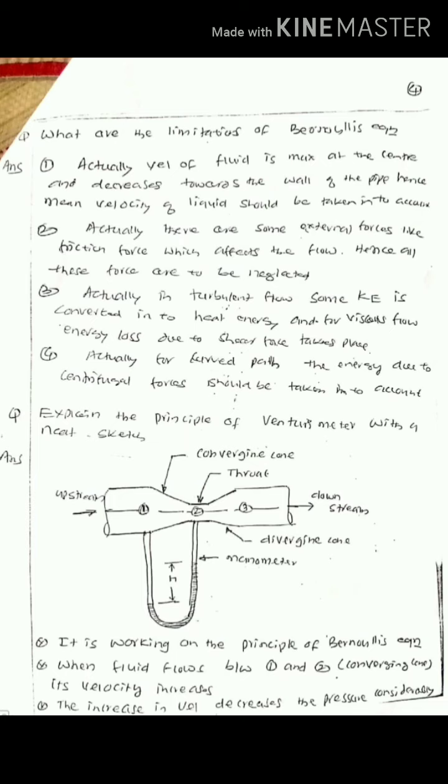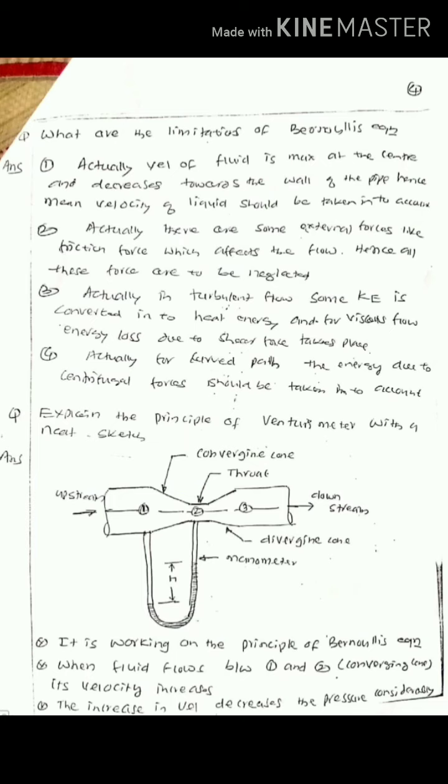Now we will come to some applications and explanations for the applications. The first one is: explain the principle of venturimeter with a neat sketch. Usually it is asked for 5 to 7 marks. The figure is showing you the venturimeter. A venturimeter is a device which works on the principle of Bernoulli's theorem. It is used for measuring the discharge at a point.